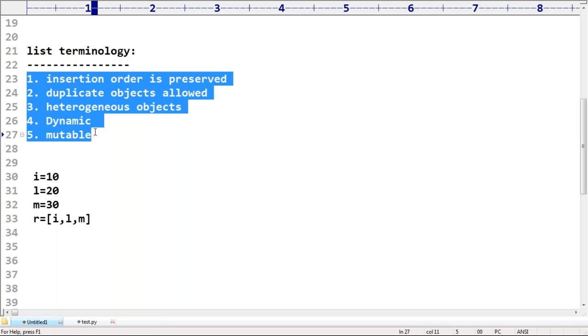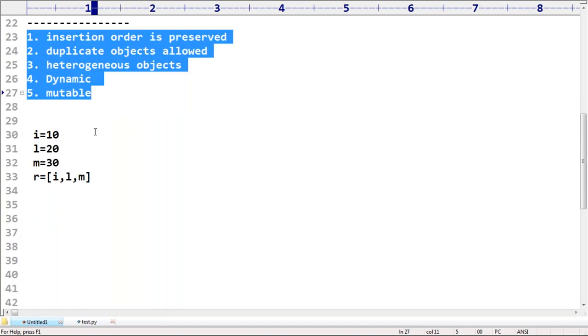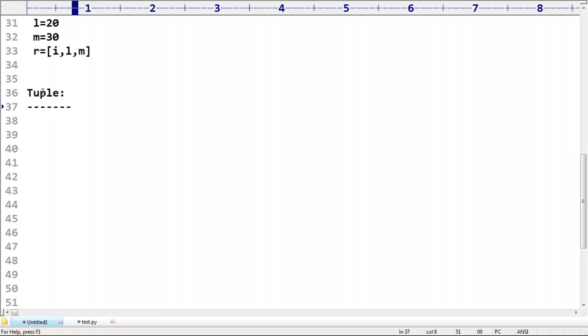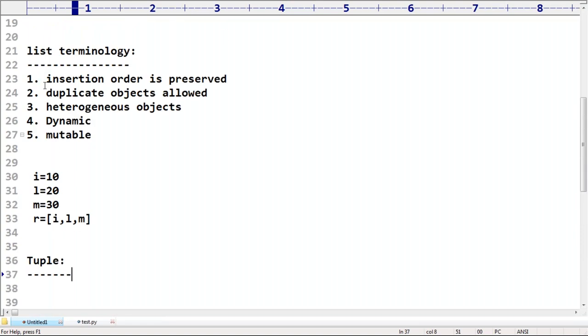Okay. Now, the next data type. Anyone, can you please guide? What is the next one? I forgot the next concept. Yes, tuple. Sir, one more thing I didn't highlight.